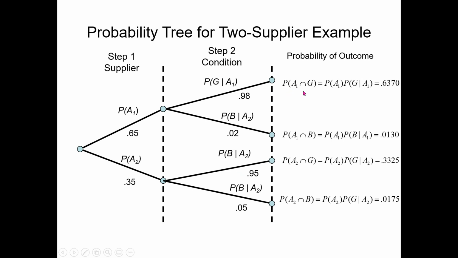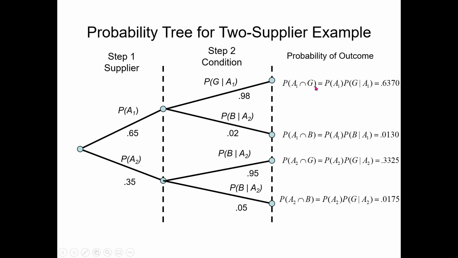So you see, now I am converting this into a conditional probability statement. For example, the first branch is A1 and G, which is the probability that the part is good and you ordered from supplier number 1.